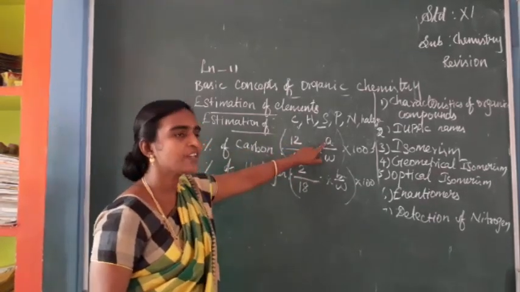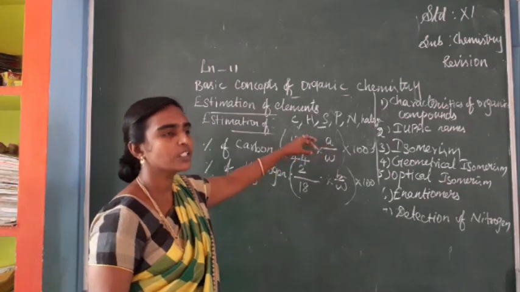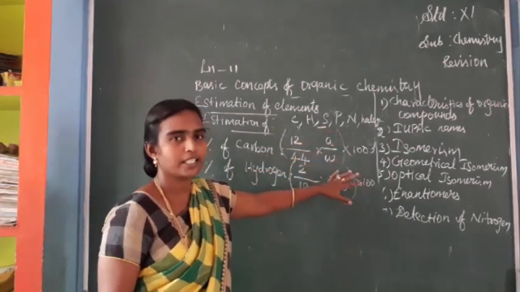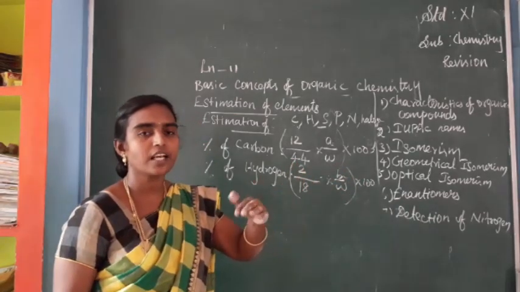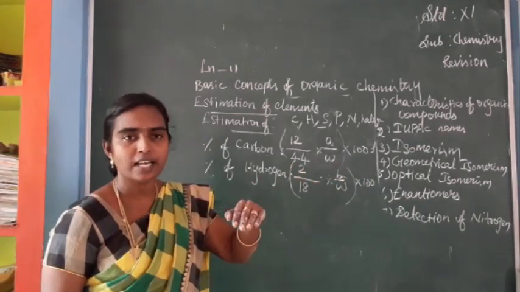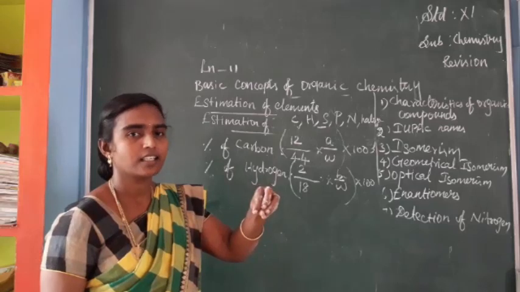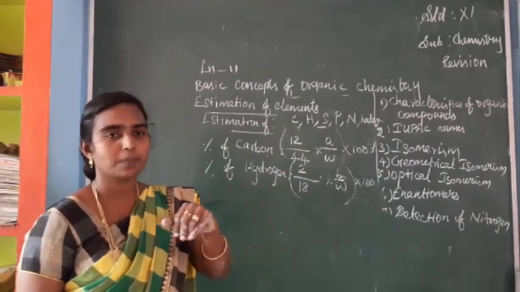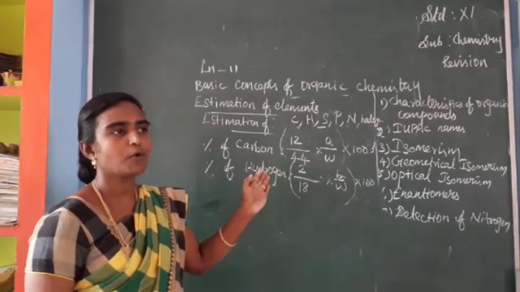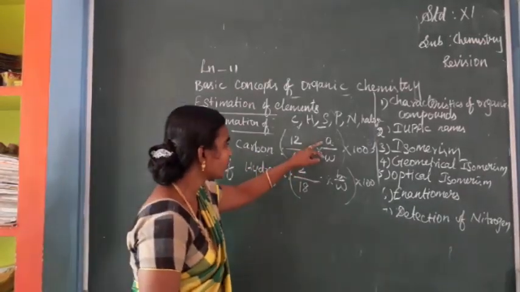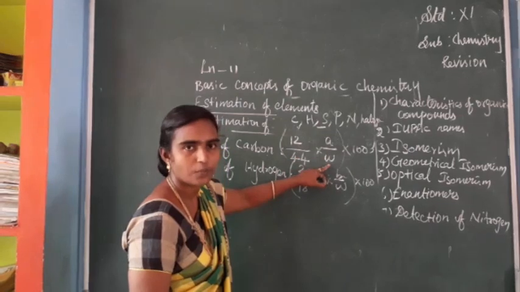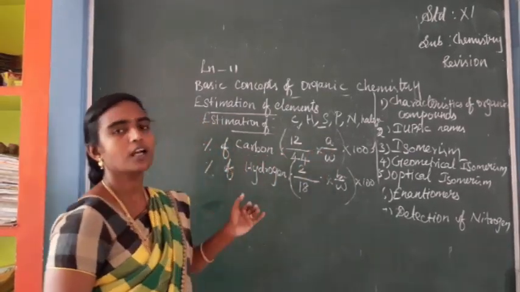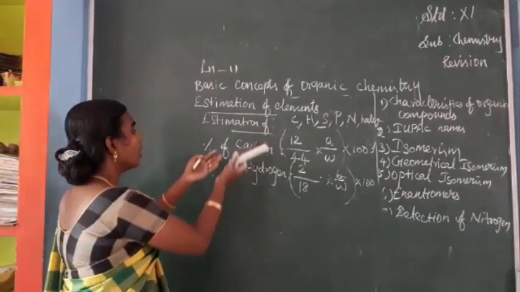So this A, they used to give us a precipitate. This amount may be 0.2 gram of barium sulfate precipitate. For sulfur estimation we have seen the precipitate is barium sulfate, isn't it? So that is X. So this is 0.4 gram of barium sulfate precipitate, and the weight of the organic compound is 0.5. We only have to substitute this value and this value, isn't it? Multiplied by 100, it will give the percentage of that particular element.